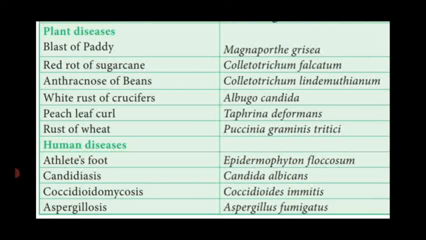Then candidiasis by Candida albicans. Coccidioidomycosis by Coccidioides immitis. Aspergillosis by Aspergillus fumigatus. So these are the different fungal diseases in humans.